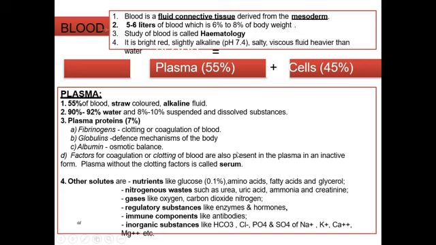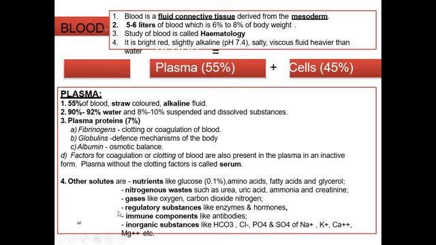Other solutes include nutrients like glucose and amino acids, nitrogenous waste, gases like oxygen, carbon dioxide, and nitrogen, regulatory substances like enzymes and hormones, immune components like antibodies, and inorganic substances like HCO3 minus, Cl minus, phosphorus, etc.